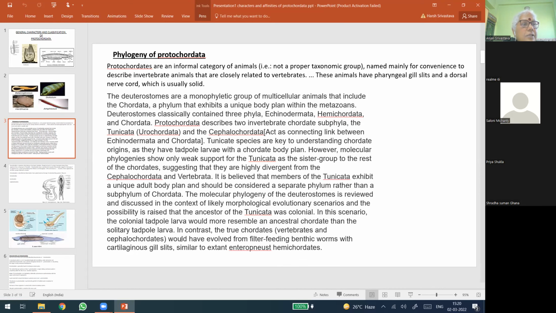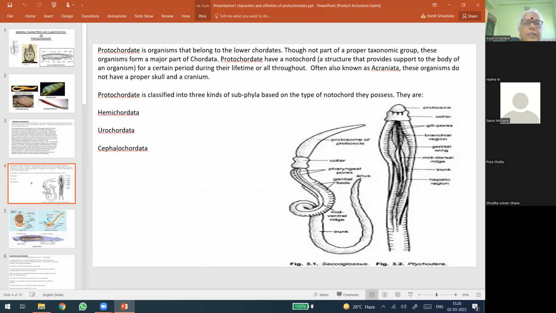In contrast, the true chordates, the vertebrates and cephalochordates, would have evolved from filter-feeding benthic worms with cartilaginous gill slits, similar to extant enteropneust hemichordates. So this is the phylogeny of Protochordata.